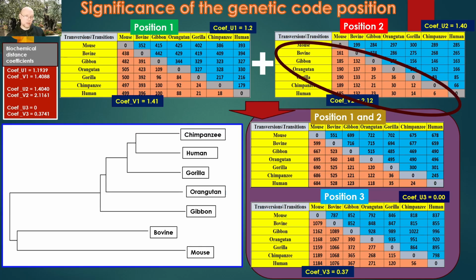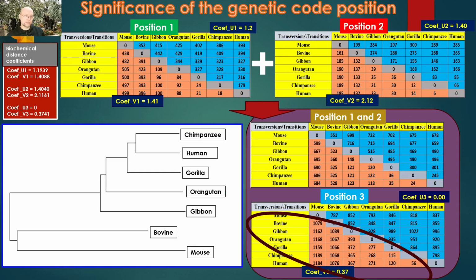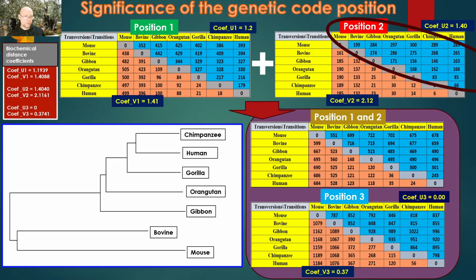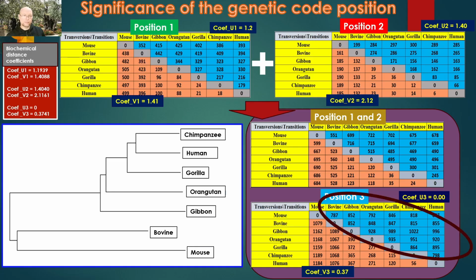Next, the values are higher at the first position and the highest at the third position. Similarly, for transitions, the coefficient value for the first, second, and third positions are 1.2, 1.4, and 0 respectively, which means we will observe the fewest transitions at the second position, followed by the first position, and the most at the third position. We remember that transitions at the third position do not affect amino acid changes at all.